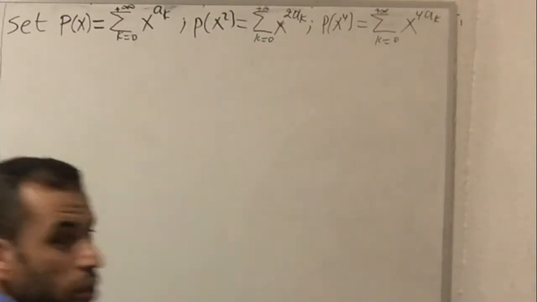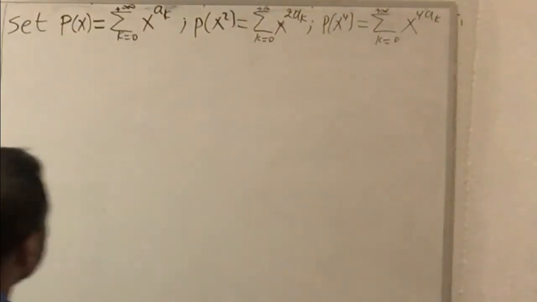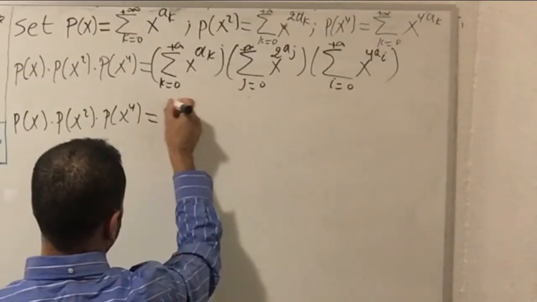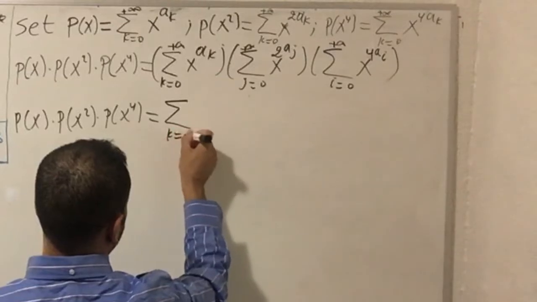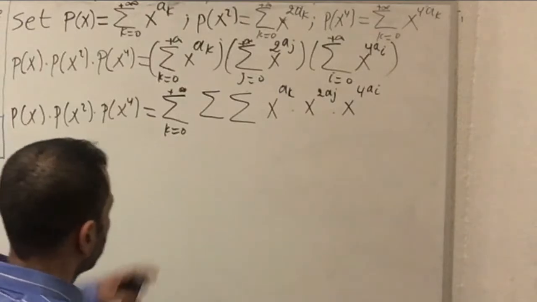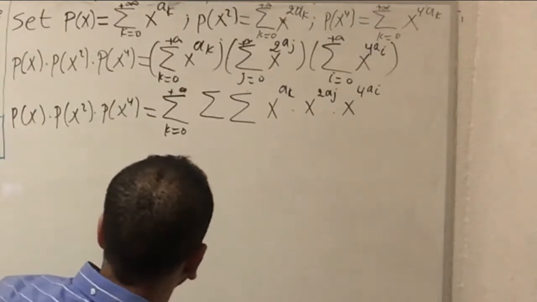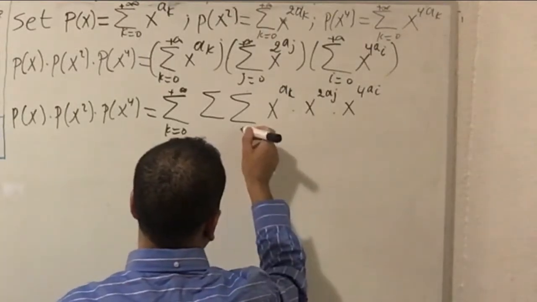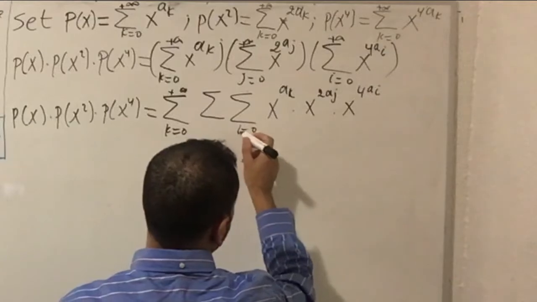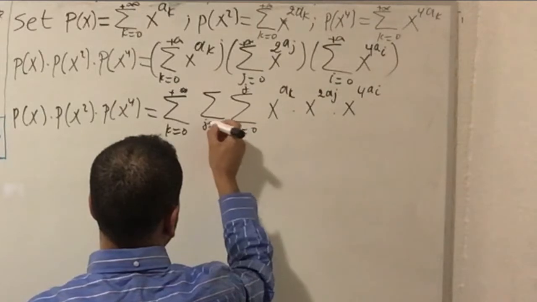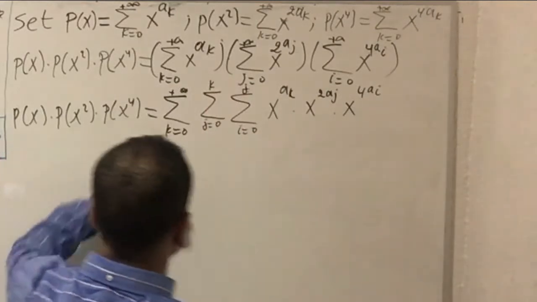Now I can do the product of these three terms, written as a sum over i, j, and k going from 0 to plus infinity.